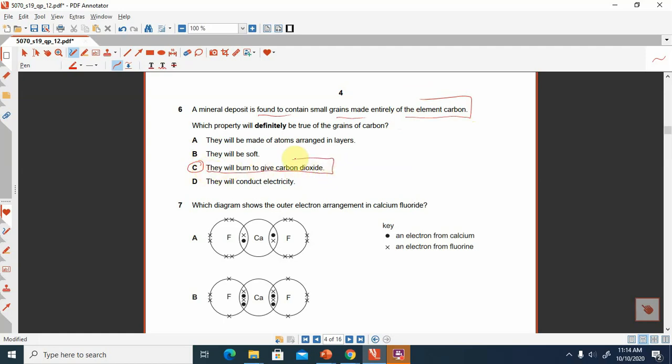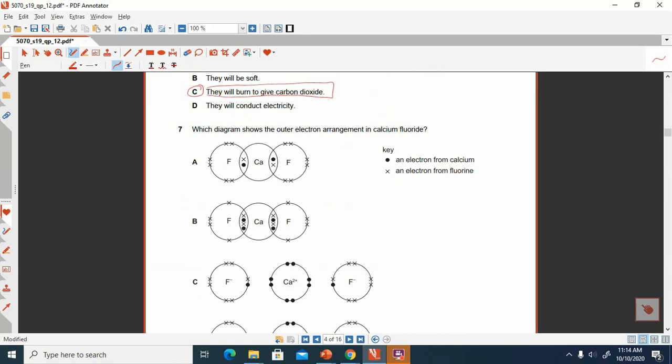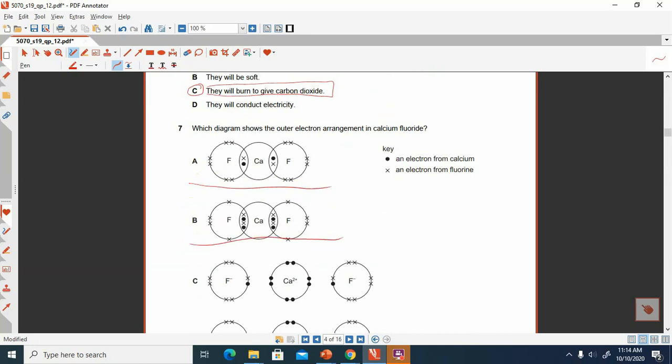If you go to the other properties, like conducting, no, carbon will not conduct. Carbon is not soft and it will not form layers. So C is the correct option. Now in question number 7, which diagram shows the outer electron arrangement of calcium fluoride? Calcium fluoride is an ionic compound. This one is for a covalent compound. So options A and B will be incorrect.